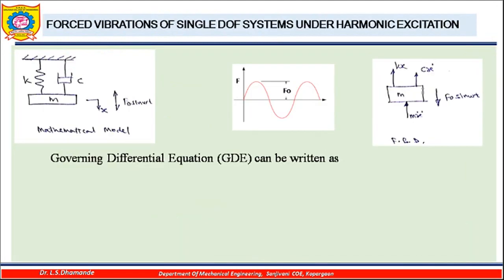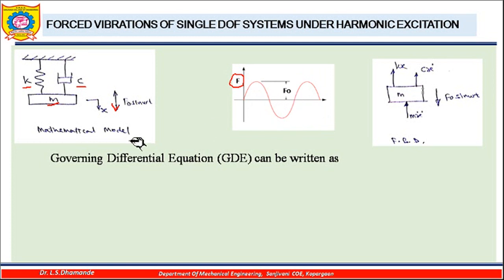Here we will try to determine the natural frequency of the system, and we are interested in finding out what the response of the system will be, that means the displacement variation with respect to time. So let us consider a simple spring, mass and dashpot system. This is the spring having stiffness K, this is the damper having damping coefficient C, and the mass M, and this system is excited by an F0 sin omega t force. So this force is varying sinusoidally, and the maximum amplitude of this force is F0.